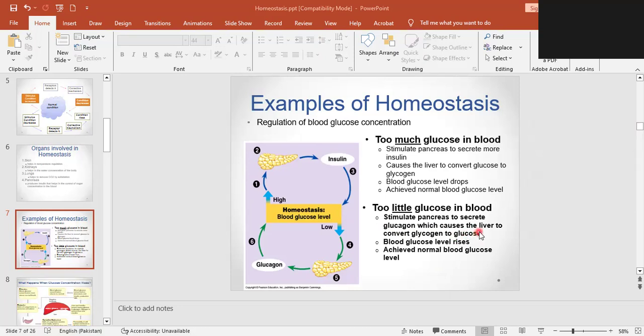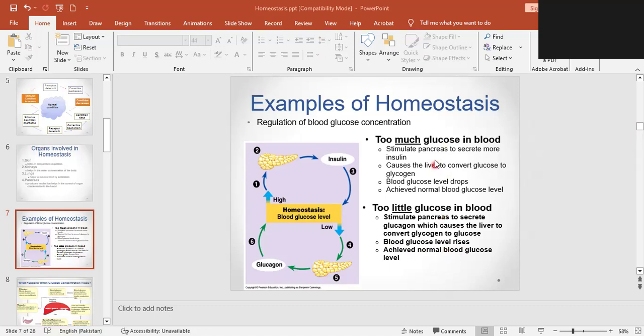Liver, where the conversion will occur, and it will convert glycogen back to the glucose, and then glucose will be supplied back to the blood, and blood will provide this glucose to each cell, and then cell will utilize this glucose for respiration, and the energy level will rise up. Eventually the blood glucose level will rise. This is the negative feedback, and the blood glucose went back to the normal state.